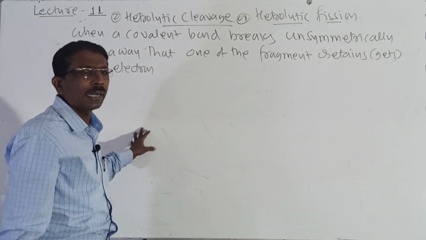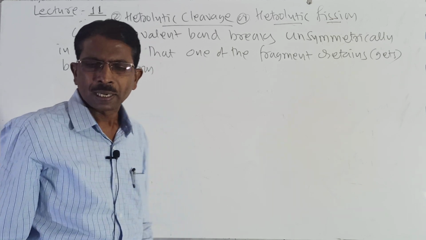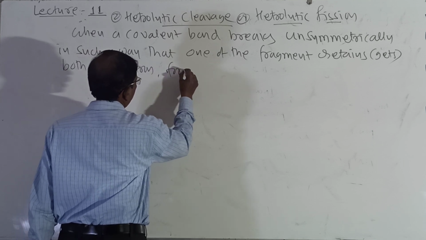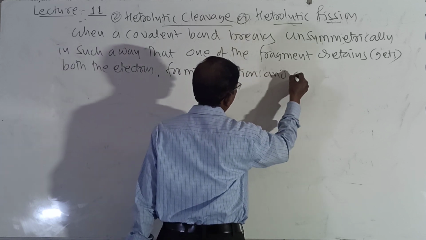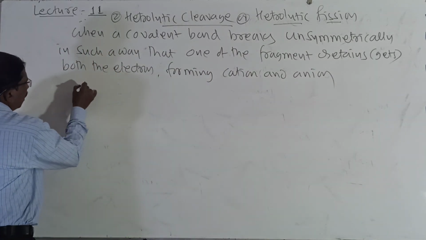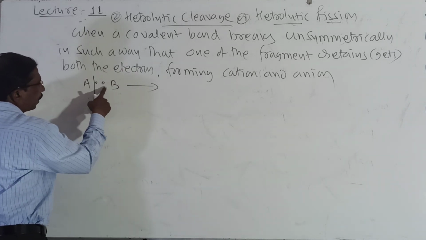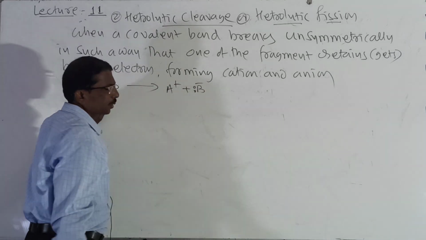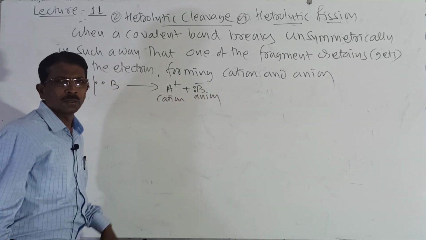Then the shared pair of electrons remains with one atom or group of atoms, and the ions are formed, forming cation and anion. A general example: when a covalent bond breaks unsymmetrically, if B takes both the electrons, then A becomes plus and B becomes minus. Here it is a cation and here it is an anion.